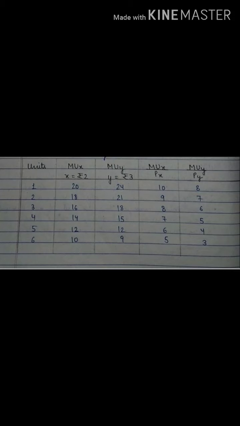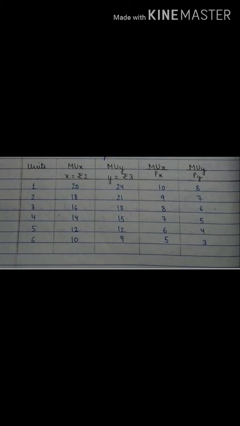Equally, in case of X, when we consume 4 units, only then we get the satisfaction level 7. Fine. So that is what we will check. There are four matching terms, that is 8, 7, 6 and 5. So you will check all this, the one which is matching in both the columns, that is MUX upon PX and MUY upon PY.